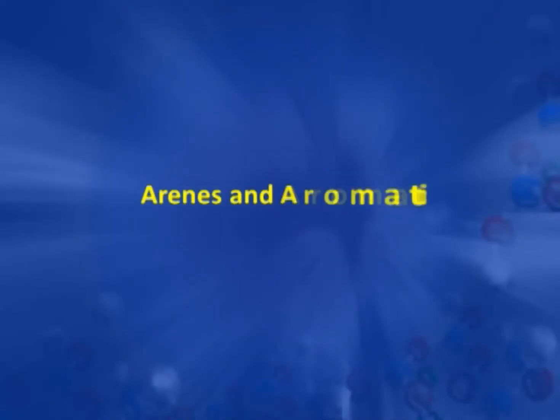In the last lecture, we discussed the concept of aromaticity and anti-aromaticity and the various structural features which are needed to be present in a compound to be an aromatic compound, and also we discussed the nomenclature of benzene compounds.